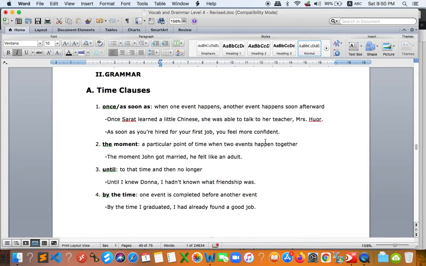Alright, so I have the first one, which is about once or as soon as. You can put them together. Right here, when one event happens, another event happens soon after. It's just like when, right? We try to find out the order of the events, which event happens first and which event happens later. So take a look at these examples. We have two examples, once and as soon as.